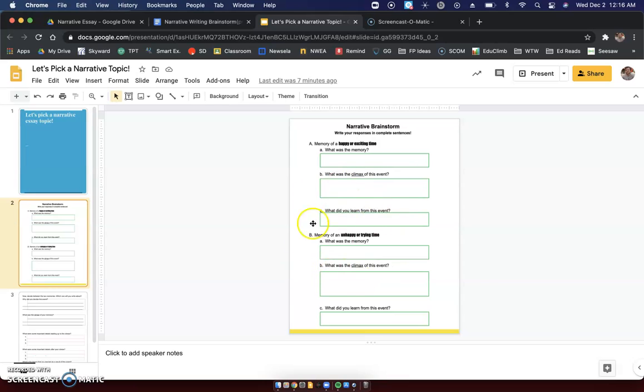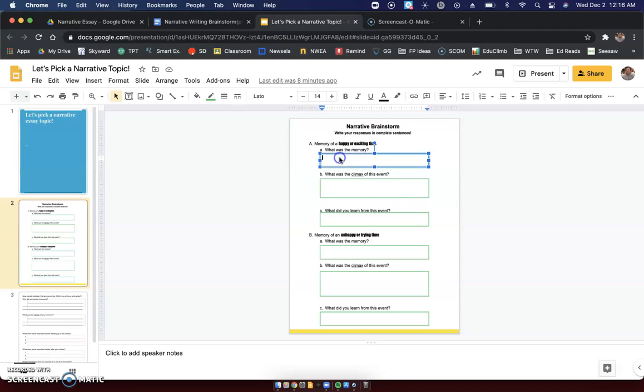So here on this first slide, slide number 2, the first thing we are going to do is talk about a happy memory from your life. Something that you can look back on from sometime in the past, and it makes you feel good. Makes you smile, makes you feel a little warm. I'm going to go through and do this with you.